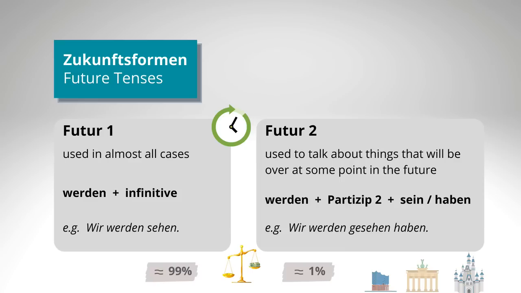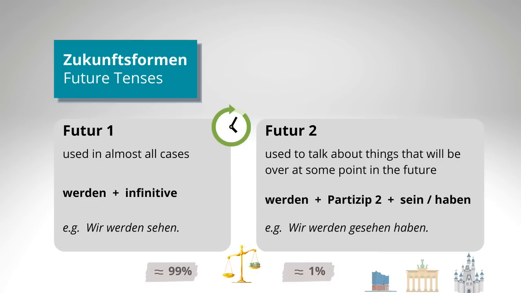The Futur II, on the other hand, is much more difficult. Here we also have the conjugated version of werden, but after that we move on with the Partizip zwei. You know, this thing that we already learned when we talked about the perfect and Plusquamperfekt. In our example sentence, wir werden gesehen haben, it's gesehen. That's our Partizip zwei. And after that, we either have the infinitive of sein or haben. In our example sentence, it is haben, and actually in most cases it is haben. Sein is only used if the verb involves movement or some form of change.